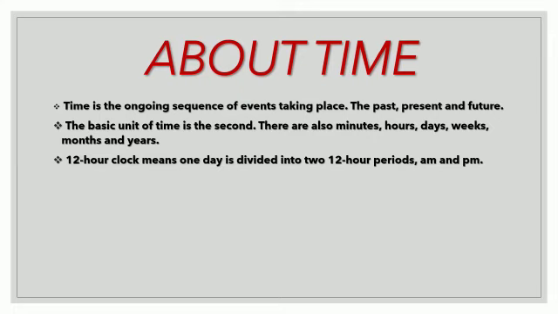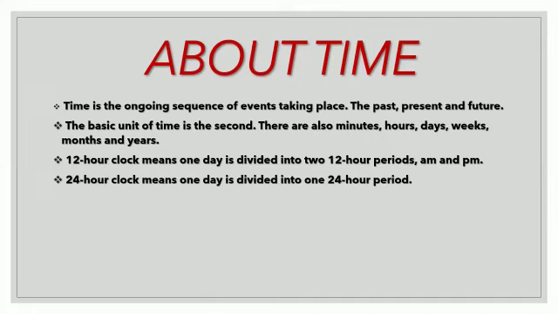A 12-hour clock means one day is divided into two 12-hour periods, that is AM and PM. So there exists a 12-hour clock, which means one day is divided into 12-hour periods. That is AM and PM, because we know that in one day, 24 hours make one day. So a 12-hour clock means that particular day is divided into two 12 hours. Two 12 hours means 2 into 12 is 24. So two 12-hour periods, that is AM and PM.